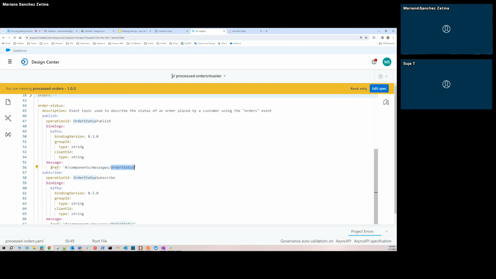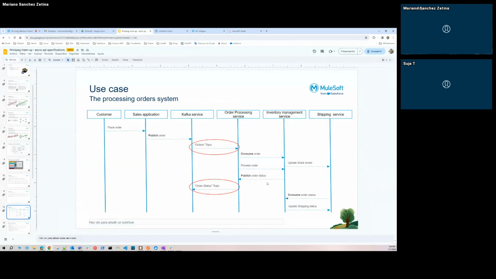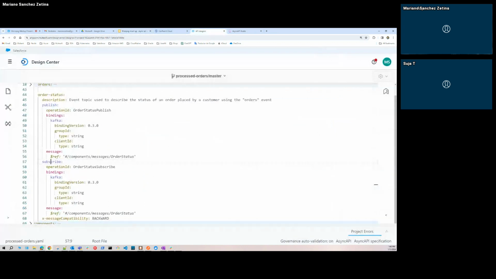And we can see that I also have the publish operation and the subscribe operation, because if I go back to my diagram, I need to publish the order status that is being published by the inventory management service, but the shipping service is also consuming this topic, okay? So the same, we have this Kafka property, the message compatibility, that is backward.